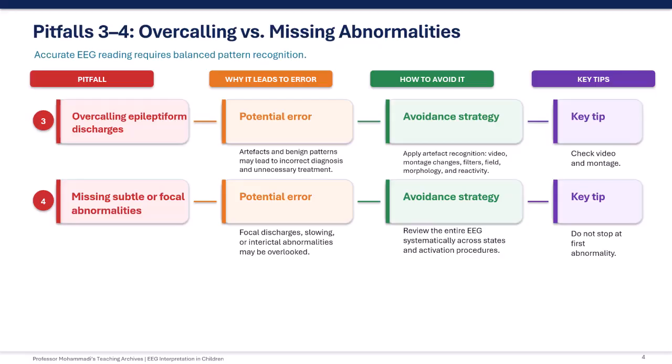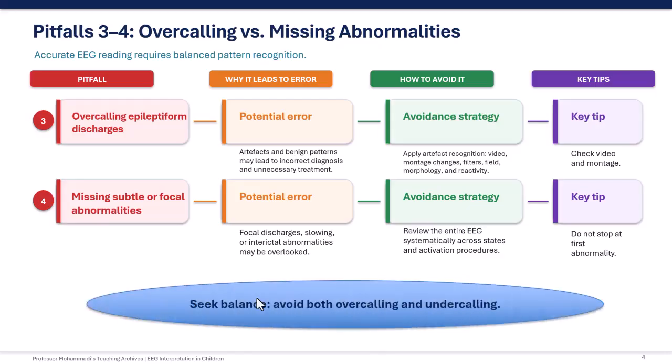The fourth pitfall is missing subtle or focal abnormalities. If the interpreter stops after seeing the first abnormality, or reviews only selected parts of the tracing, focal discharges, subtle slowing, or interictal abnormalities may be missed. The solution is a systematic review of the entire EEG, including all channels, all epochs, sleep and wake states, and activation procedures. The key principle is balance. Avoid both overcalling and undercalling.